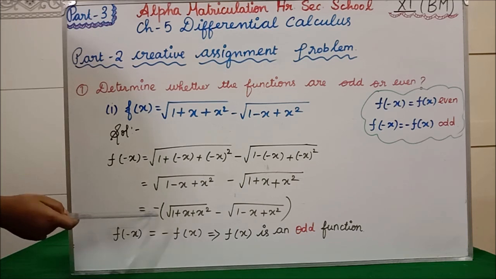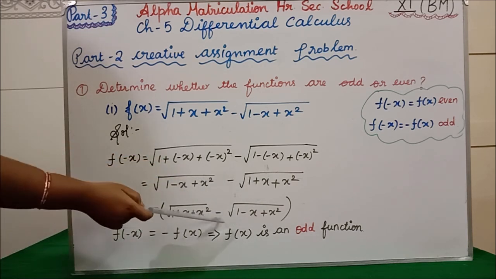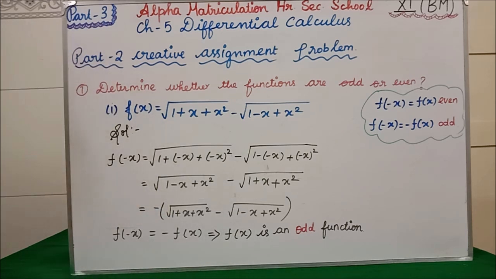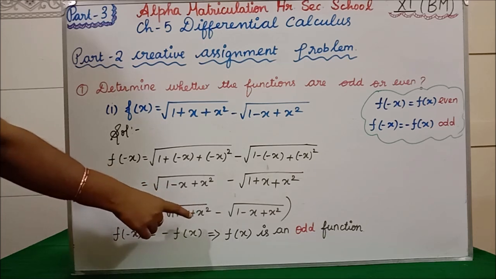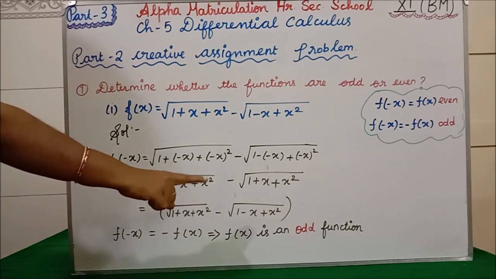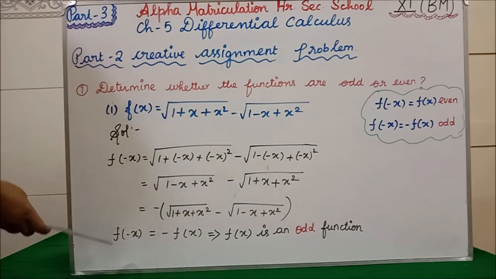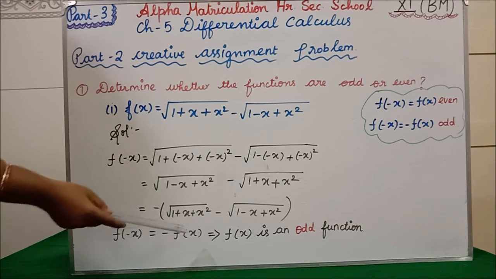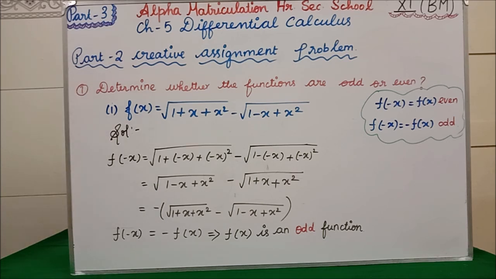Now if you multiply, minus into this term is minus, and minus into minus is plus, this term we get. So now f of minus x, if you see, this is our f of x, isn't it? Square root of 1 plus x square minus square root of 1 minus x plus x square, this is our f of x. So we can say f of minus x is equal to minus f of x. Which means f of x is an odd function.